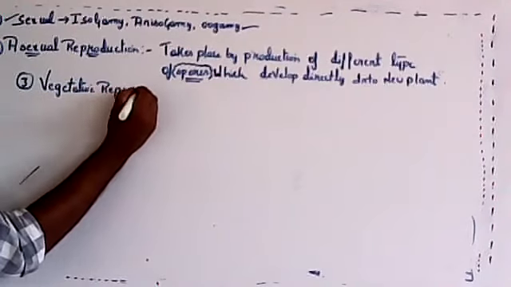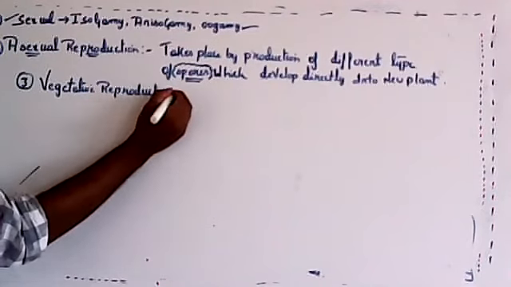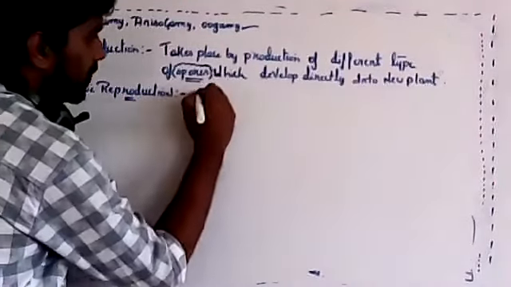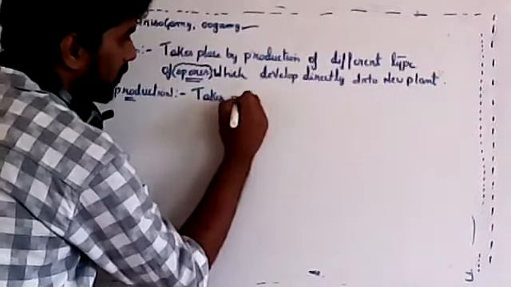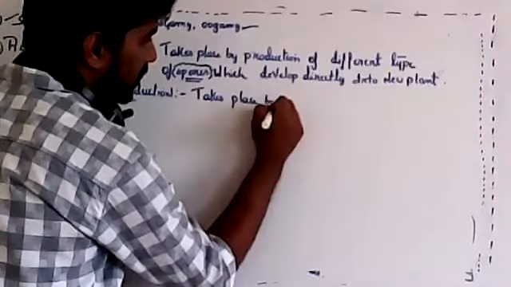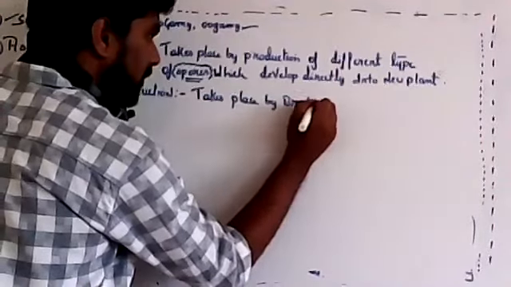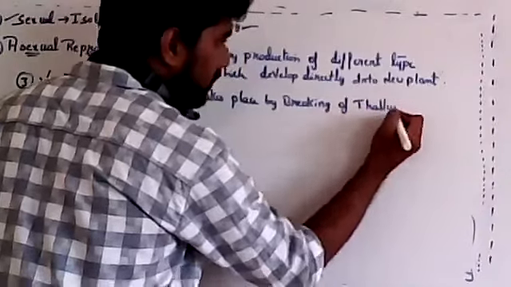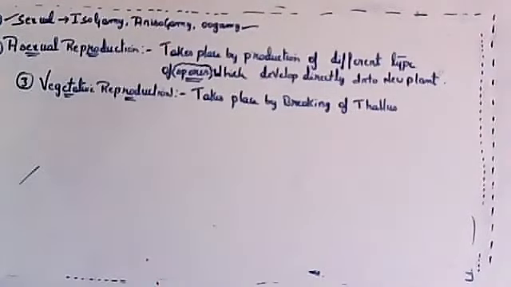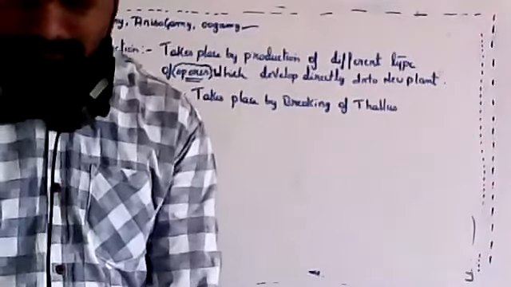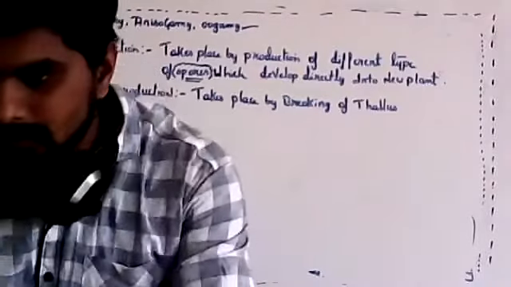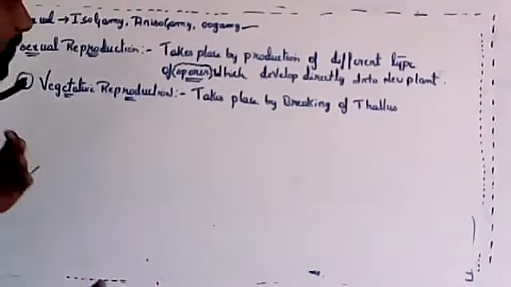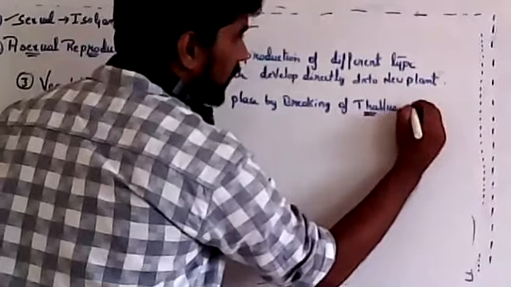Vegetative reproduction takes place by breaking of the thallus. The thallus will break into pieces.